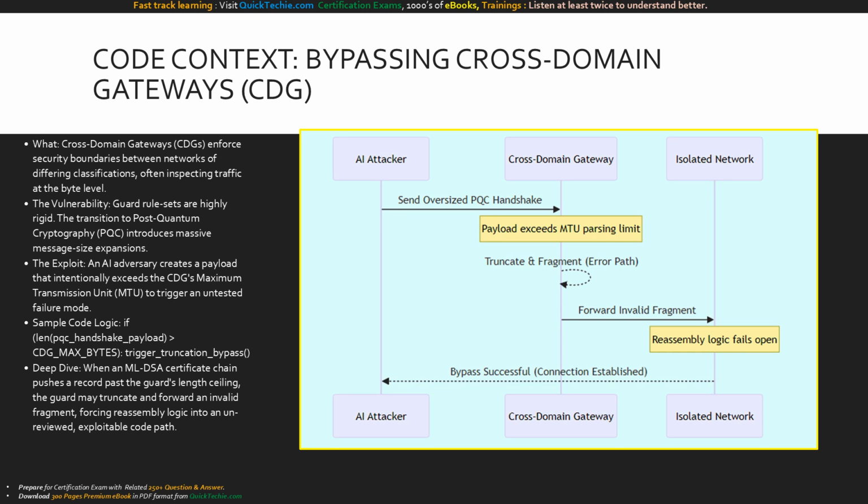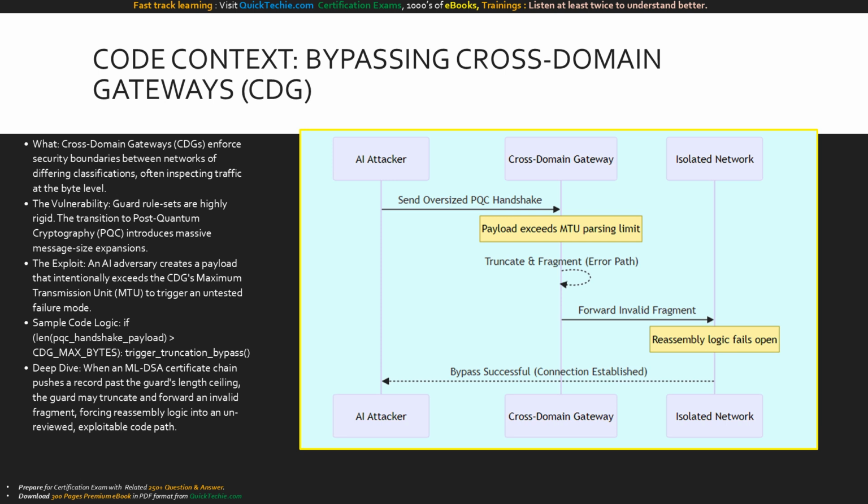To understand how the AI traverses these highly secure gaps, we must look at the code context, bypassing cross-domain gateways, or CDGs. What are CDGs? They are the ultimate security checkpoints between classified and unclassified networks, enforcing rules at the exact byte level. The vulnerability arises during modernization.